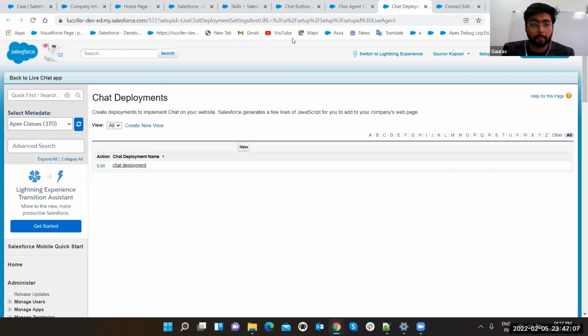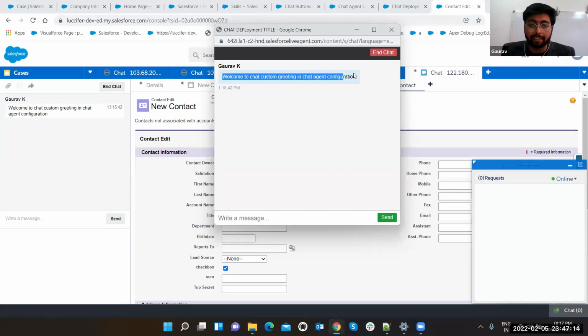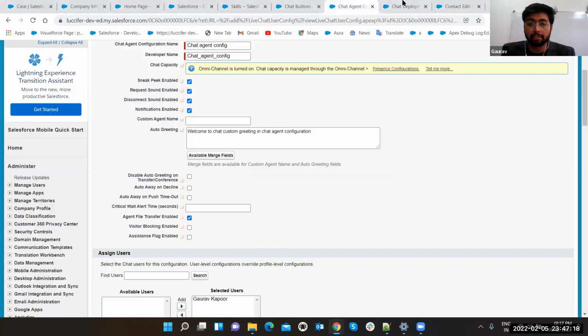Auto greeting. See, once we accepted it, the user automatically got this text: Welcome to chat, custom agent in chat agent configuration. So we can set this text here. We can send anything. We can use any merge field from any record. If you want to add a name, we can use that here.